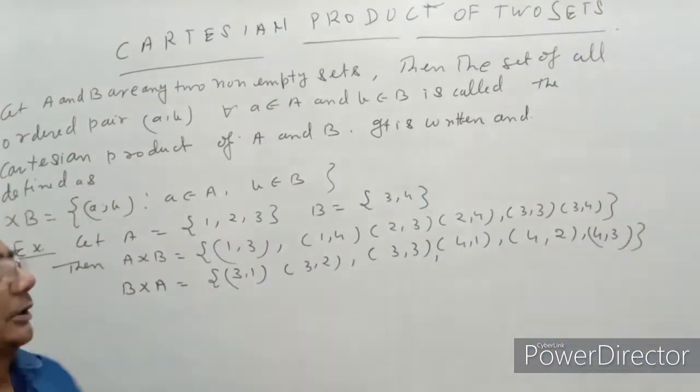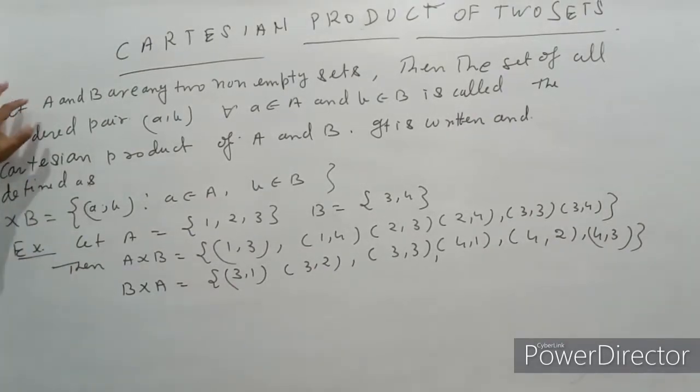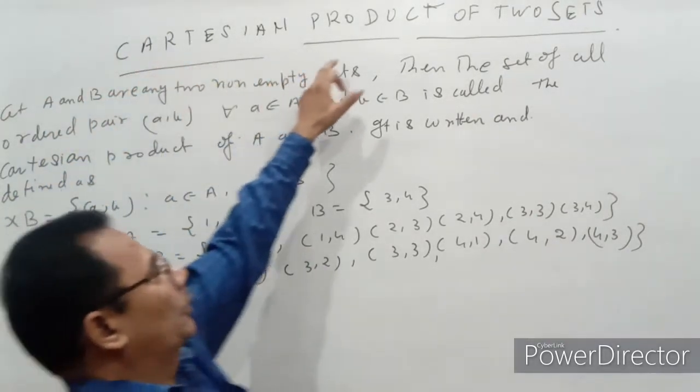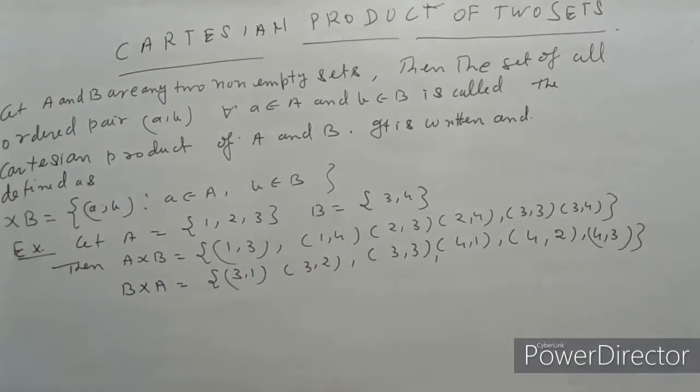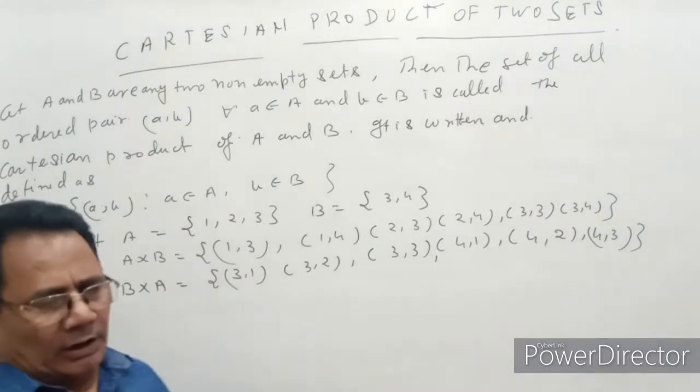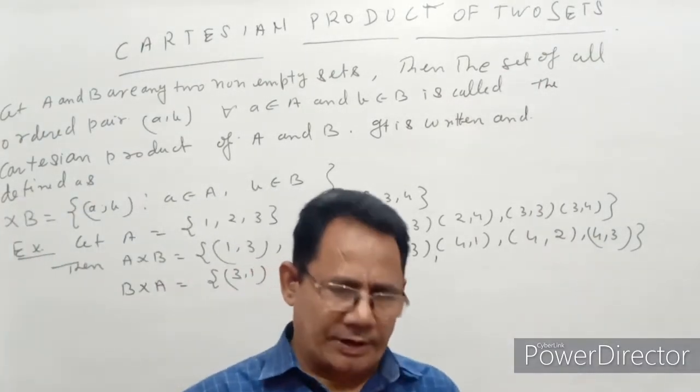After the ordered pair, we study the Cartesian product of two sets. This is a very important definition. Let A and B be any two non-empty sets.